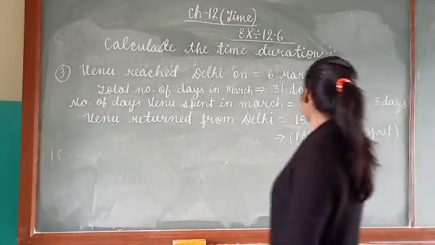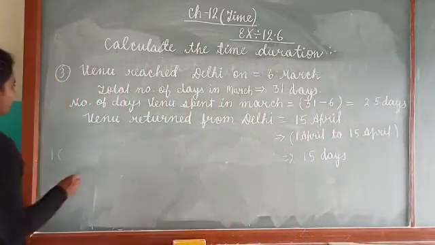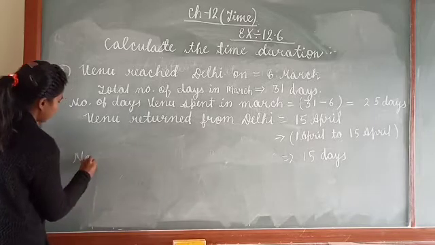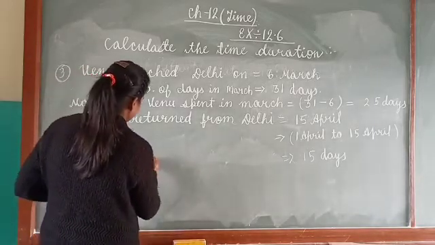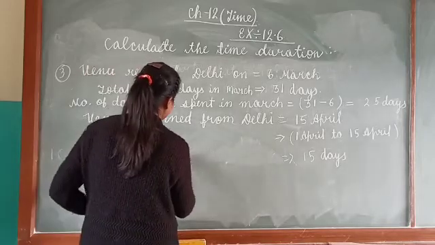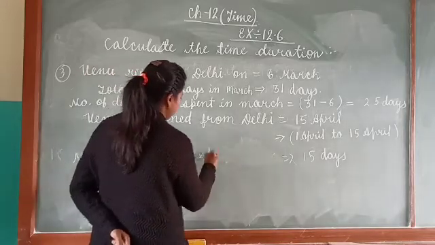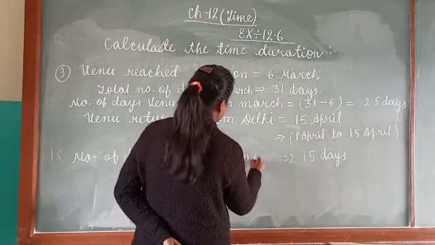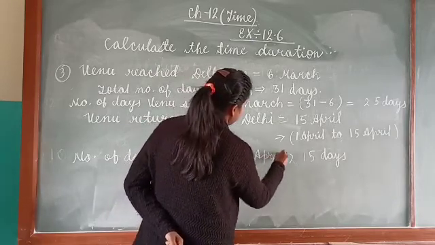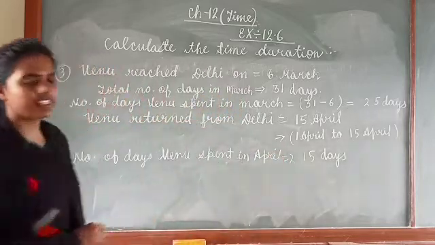In the month of March he stayed for how many days? 25 days. And here you write number of days spent in April is equal to what? 15 days. This we have already easily calculated.